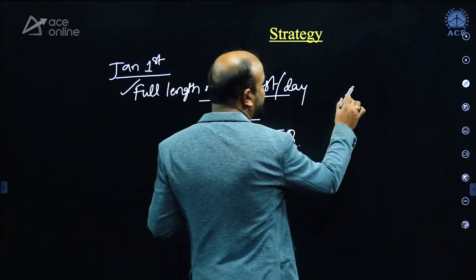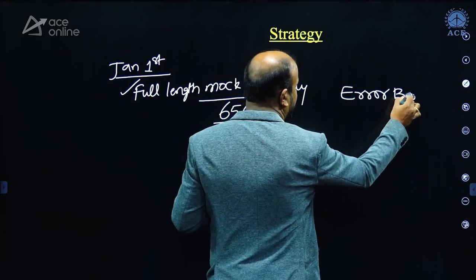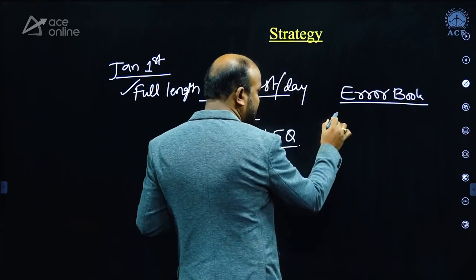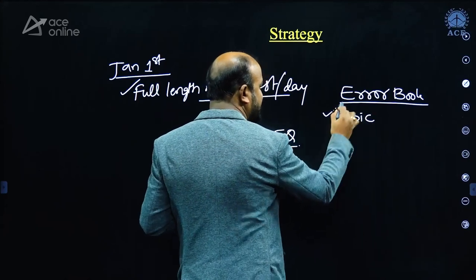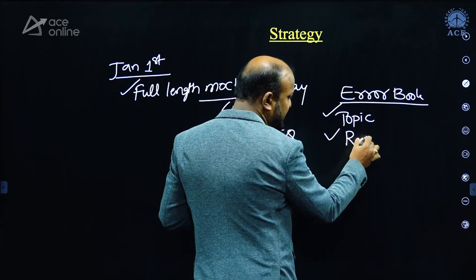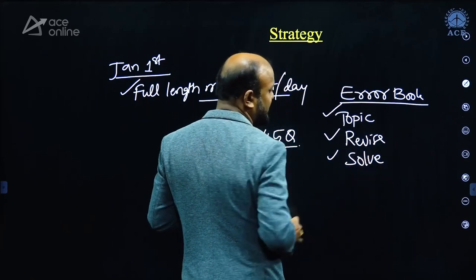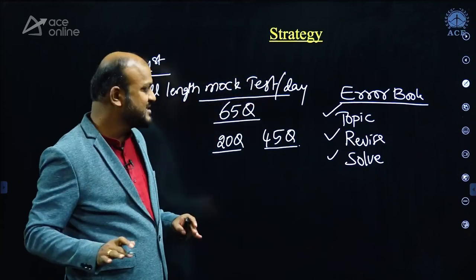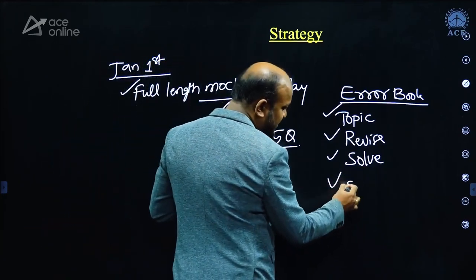As I told you in the previous slide, you keep one error book. In that error book, you write topic names where you made mistakes, and revise the topics and solve all the unsolved questions, right? Solve all the unsolved questions and write your observations, if any.